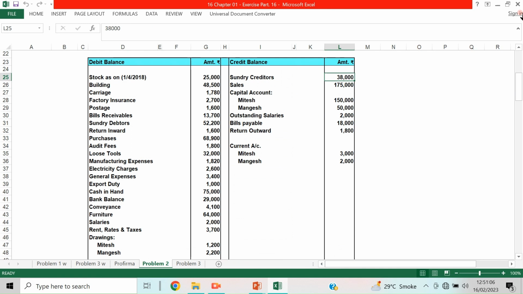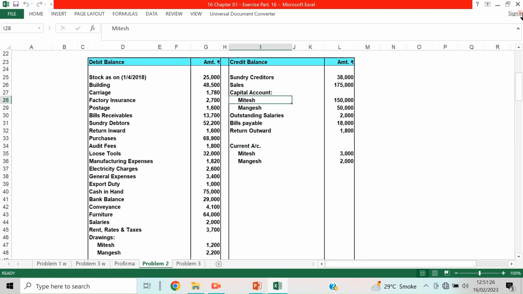Credit column of the trial balance: sundry creditors, sales, capital account of Mitesh and Mangesh, outstanding salary, bills payable, return outward, that means purchase return. Then the current account of Mitesh and Mangesh. Here the current account is shown separately.